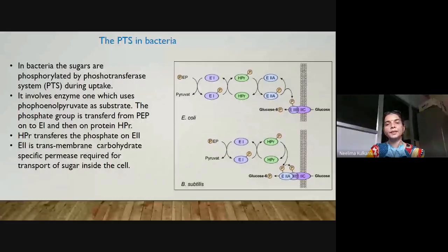So the phosphotransferase system is a transport system for sugars which will phosphorylate various hexoses at the entry point into the cell. When the sugar is taken inside the cell, it is phosphorylated. So hexokinase and glucokinase will not function in such cases, when the sugar is phosphorylated during transport.